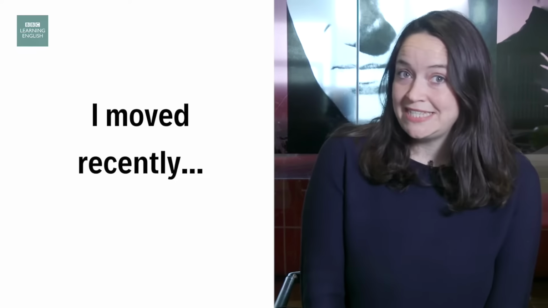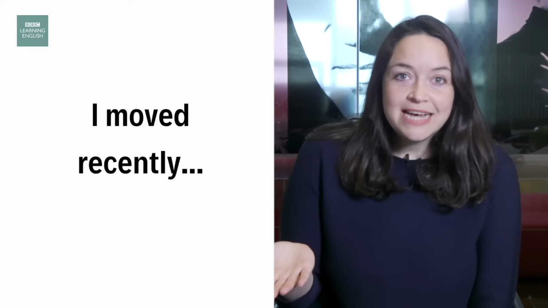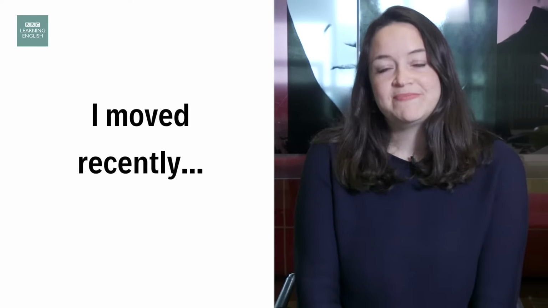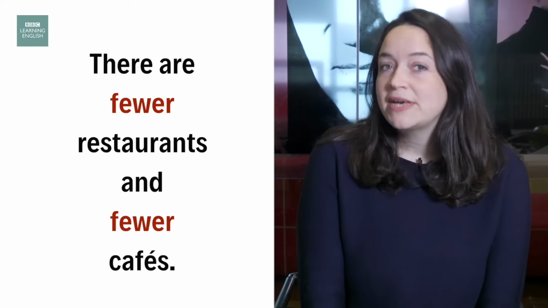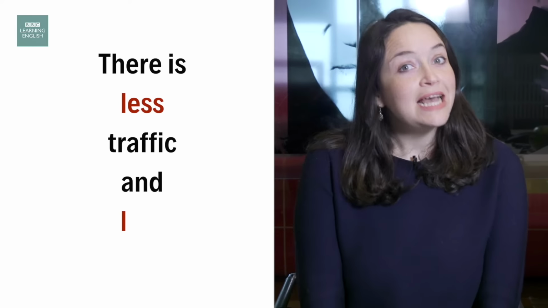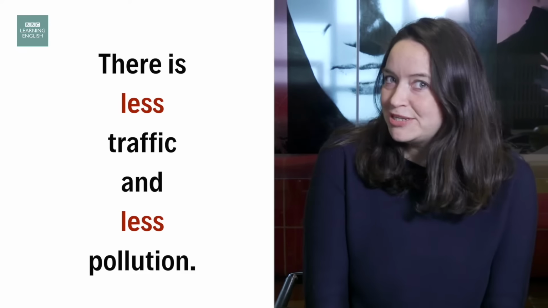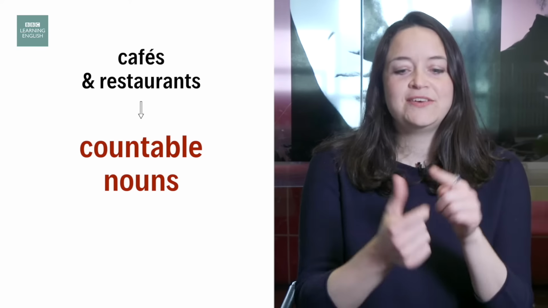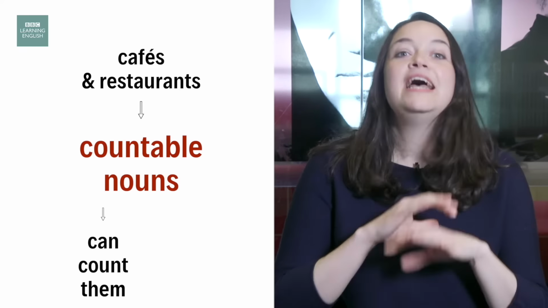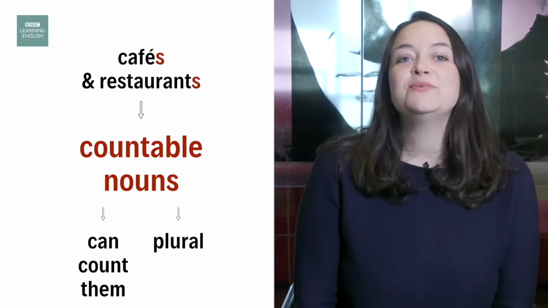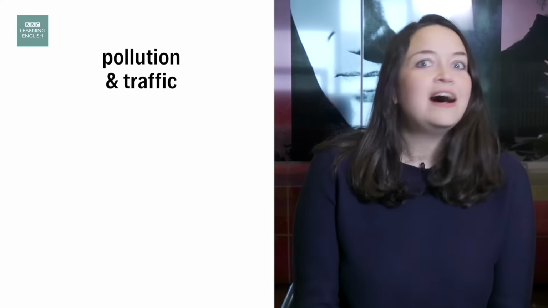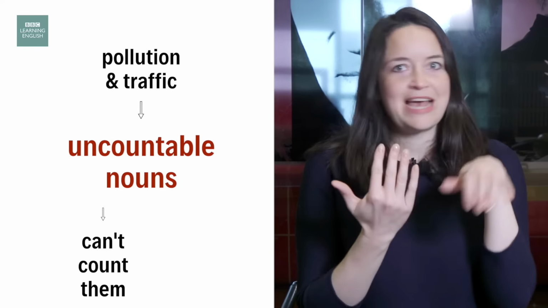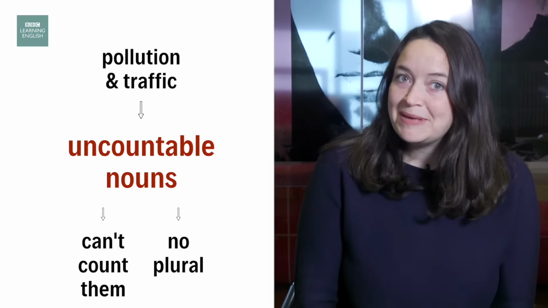I moved recently, and comparing my old area to my new neighbourhood, I can say there are fewer restaurants and fewer cafes, and there is less traffic and less pollution. Cafes and restaurants are countable nouns. You can count them on your fingers and you can make them plural. So we use fewer. Pollution and traffic are uncountable nouns. You can't count them on your fingers and you can't make them plural.